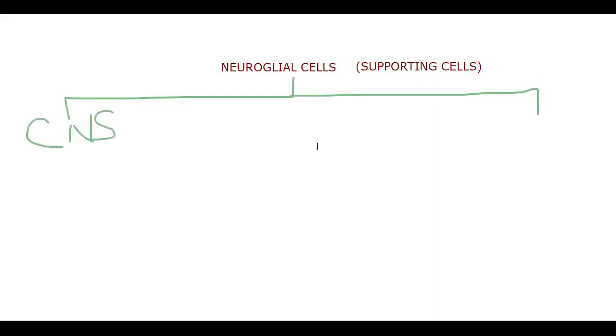I'm making some differentiation here: cells of the CNS and cells of the PNS. In that manner I'll classify, and that will help us understand the issue much better. That means the supporting cells are different in each. Cells of the PNS: as we already discussed one cell earlier, that is the Schwann cells. Schwann cells are going to be helpful for supporting.